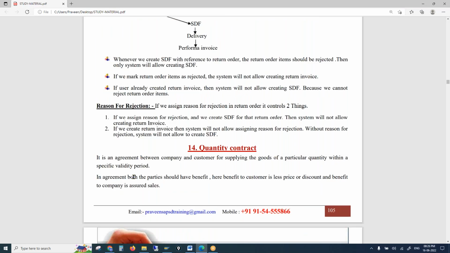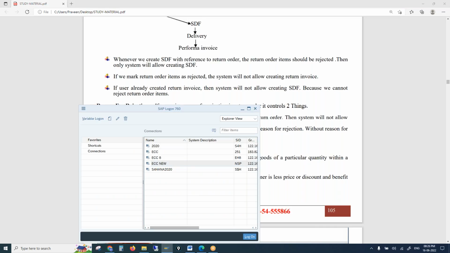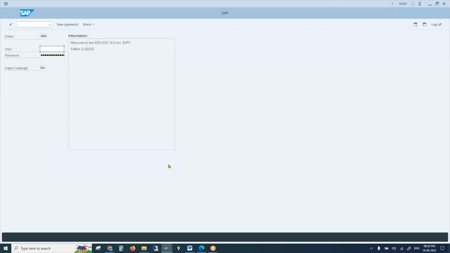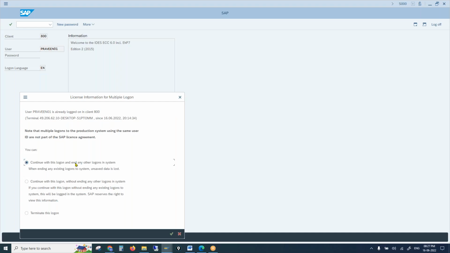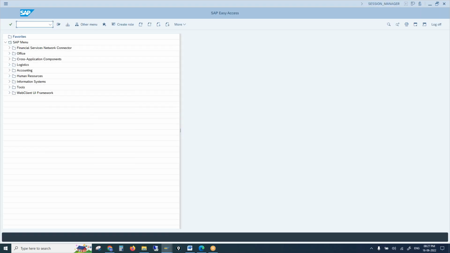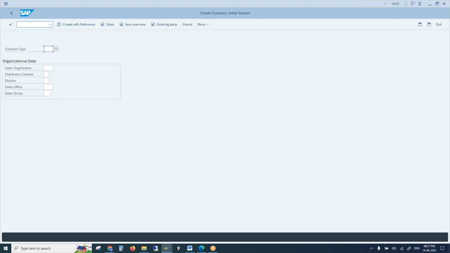Then quantity contract. If you remember, we already discussed a contract. A quantity contract is all about the contract on the quantity. So what is special about the contract? The contract we create with a T code called VA41. This T code is different.